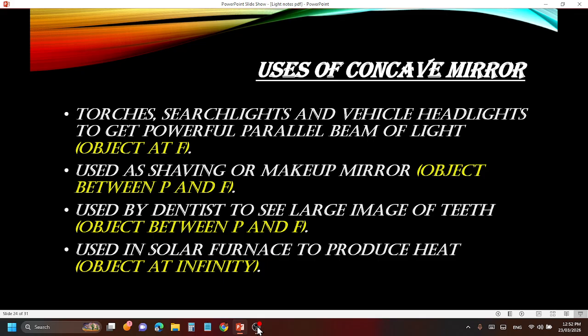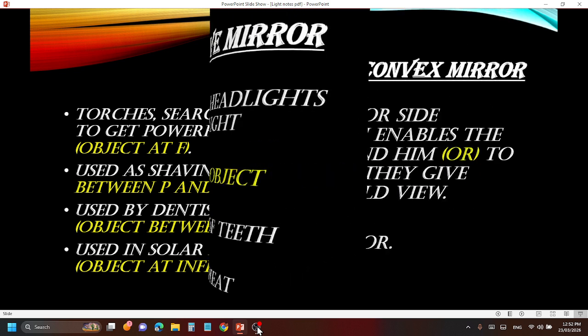In a solar furnace, the sun is at infinity. The light falls on the reflector, and there is a point at the focus of the reflector, so when the infinity light falls, it meets at the focus. When it meets, it produces heat at that point. You have tried this with a convex lens also, a magnifying lens burning paper. We'll study about these things in refraction.